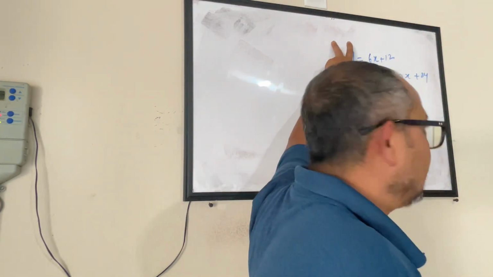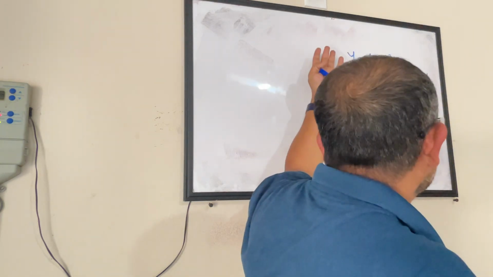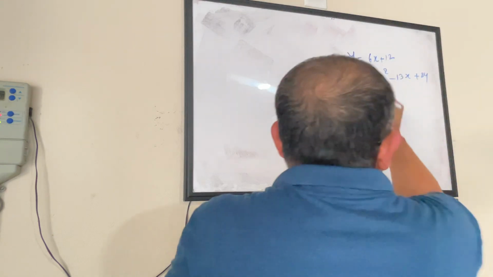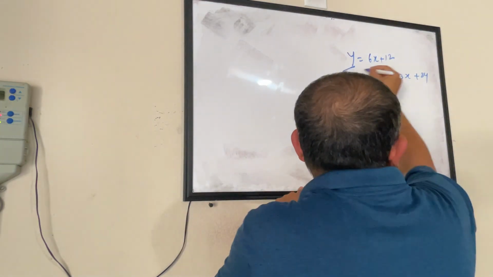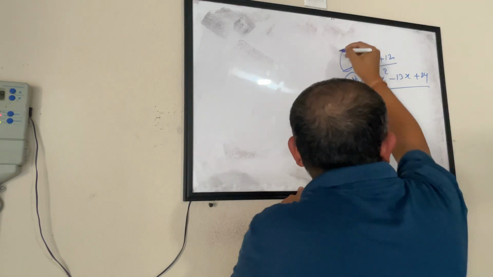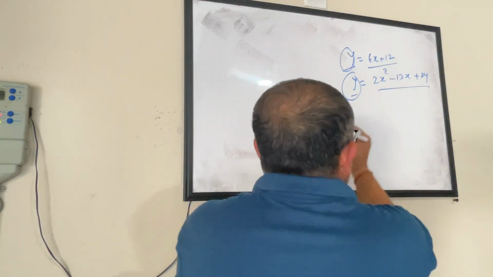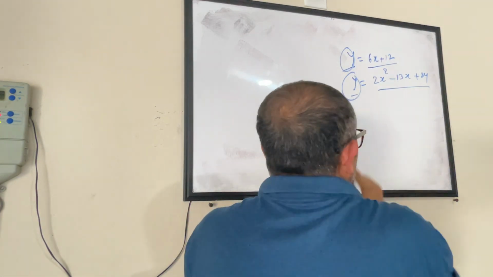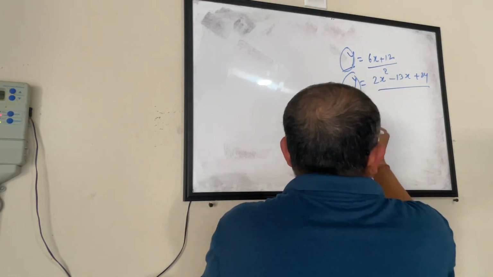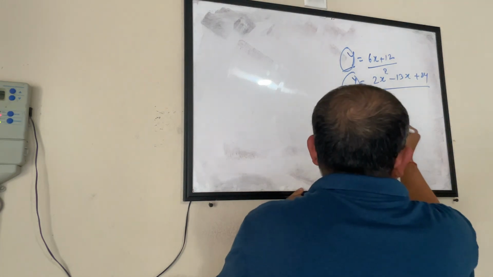So I have these two equations. I can draw on a graph paper, but this is a whiteboard I have. I don't have a graph paper right now. I'm using the algebraic method to solve this. So from this we find that the value of y is this and the value of y is this. Both the y are same, right? So that means if I have to find out if there is something in common, I would assume that these two y's are same. So substitute the value of y.